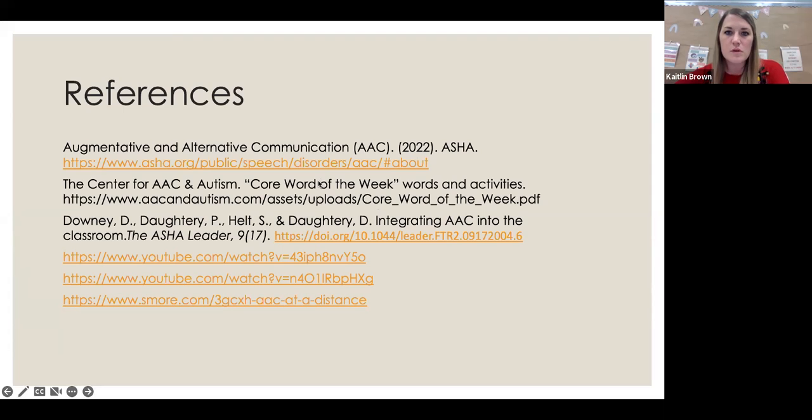I would love some examples of when and what activities to incorporate high-tech AAC in the preschool classroom. So this was early on. I feel like we kind of addressed that some. Again, your core words are going to be your best place to start with that, especially in preschool, because they're gaining that vocabulary. So doing core word of the week is usually a really, really good place to start with preschool. Especially in high-tech settings, because it's so functional and it's really easy to do across the board with all of those different device users.